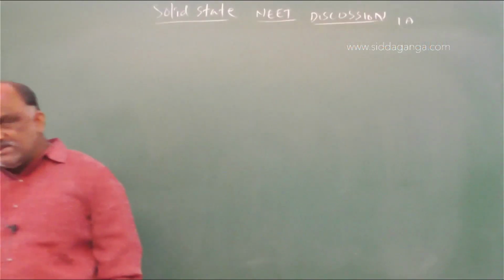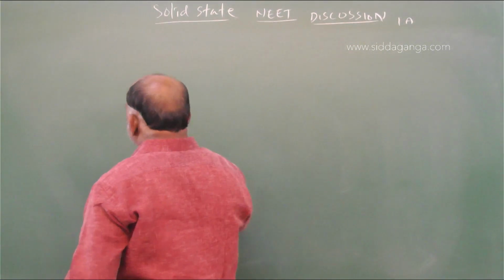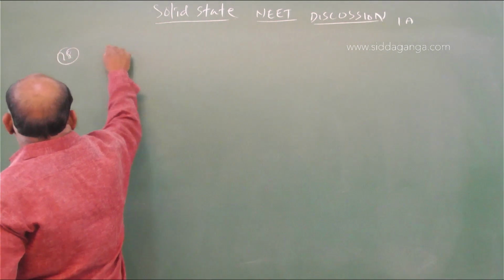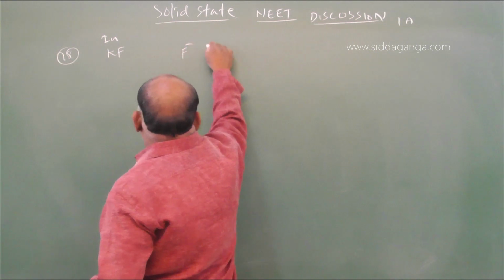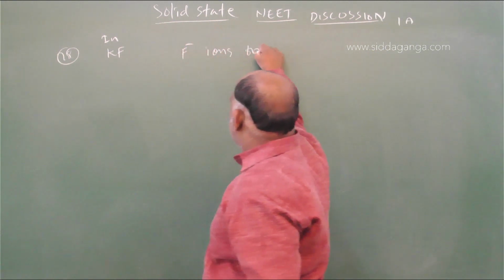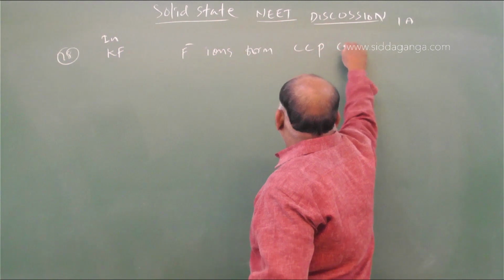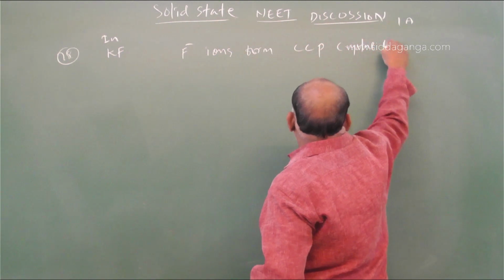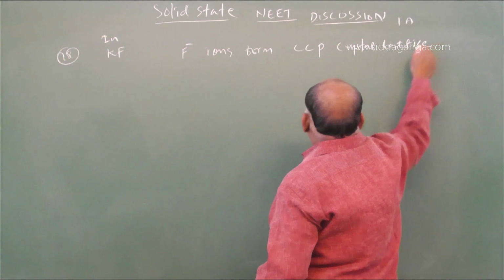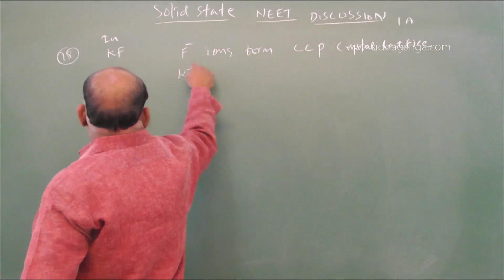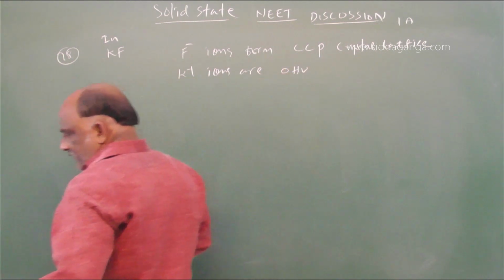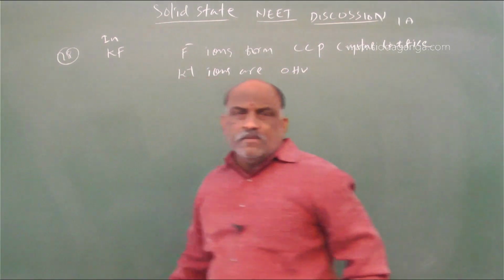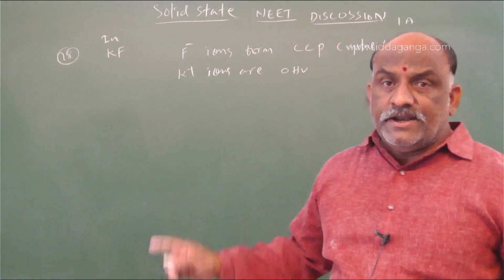F minus ions form a CCP crystal lattice, and K plus ions occupy the octahedral voids.